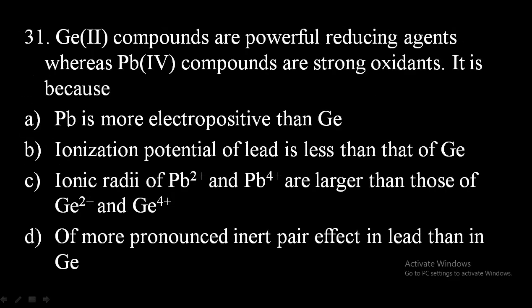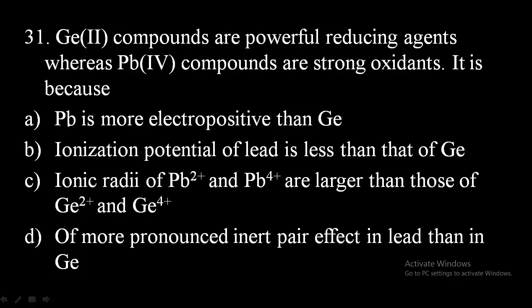Next question, 31st. Germanium compounds are powerful reducing agents, whereas lead compounds are strong oxidants. It is because, option A, lead is more electropositive than germanium. Option B, ionization potential of lead is less than that of germanium. Option C, ionic radii of Pb2+ and Pb4+ are larger than those of Ge2+ and Ge4+. Option D, more pronounced inert pair effect in lead than germanium.